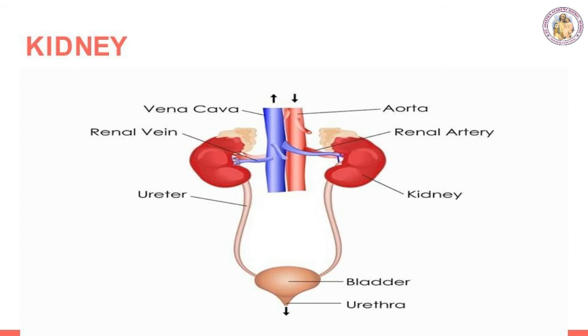Then the urine goes to the urethra, a tube-like structure that carries urine to the exterior. The urethral sphincter keeps the urethra closed and opens only at the time of urination, while the sac-like bladder gets filled with urine. Then the urethra opens and we pass urine. The function of the kidney is to regulate our body's acid-base balance and osmotic pressure in blood, and also to maintain plasma constituents like glucose and amino acids.